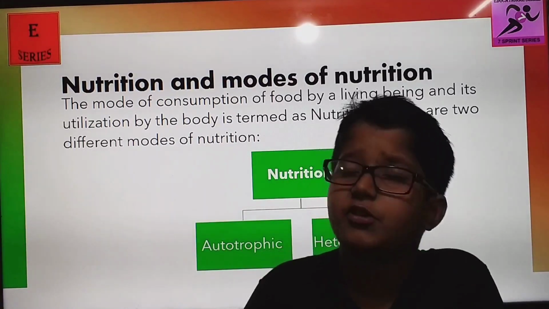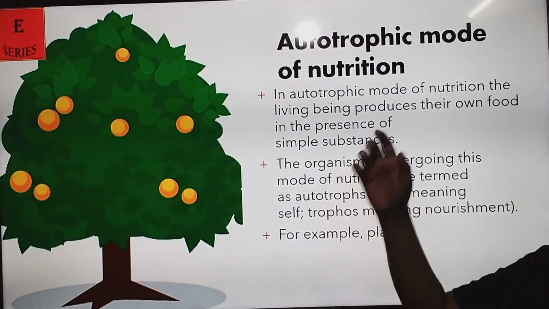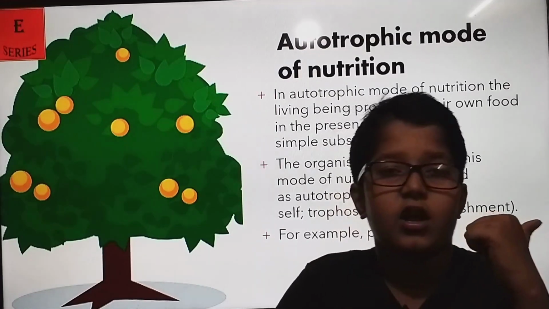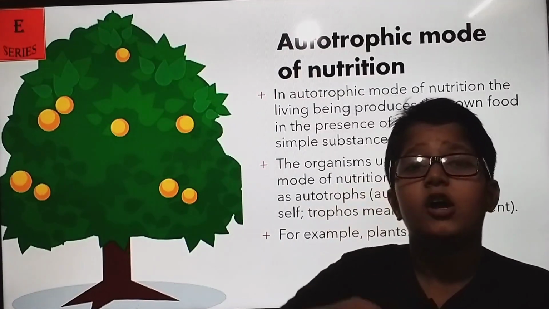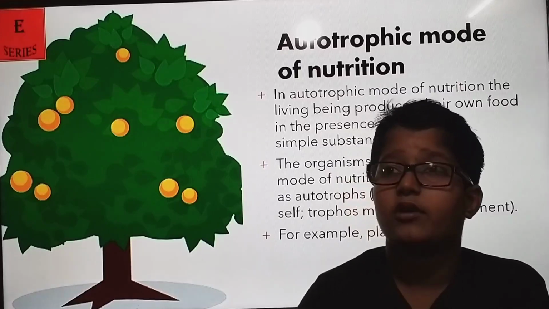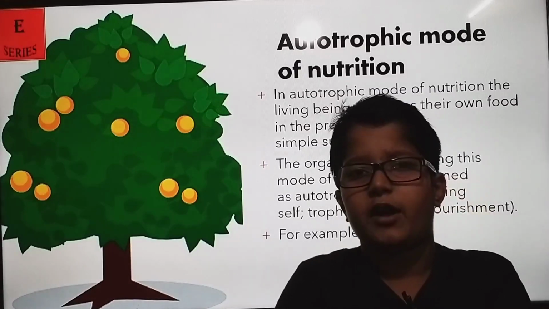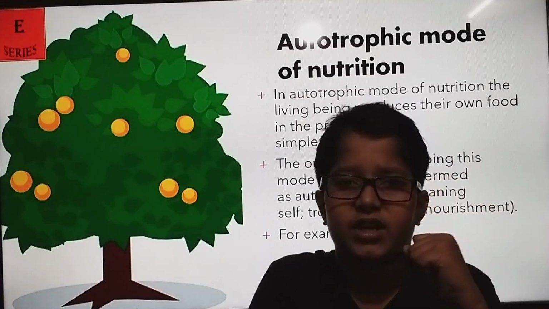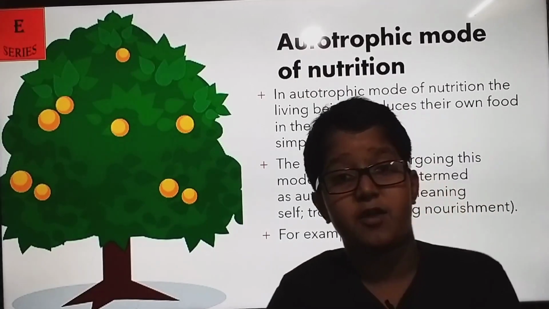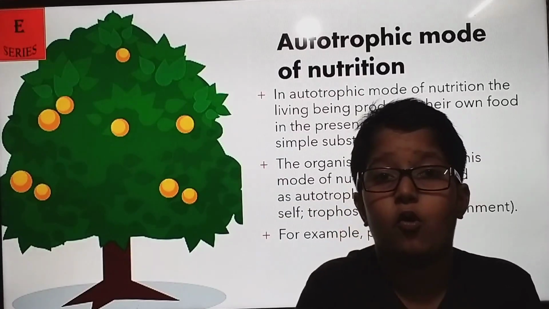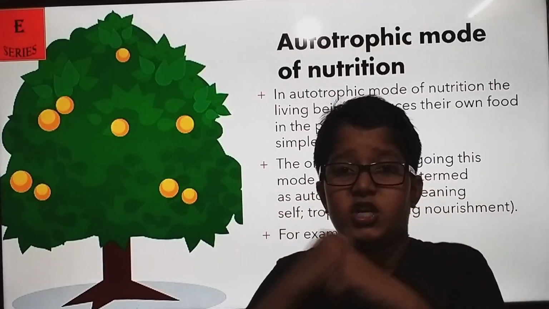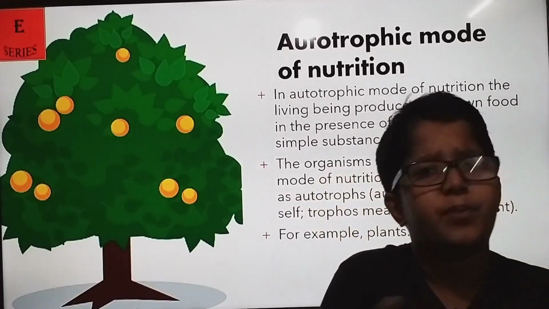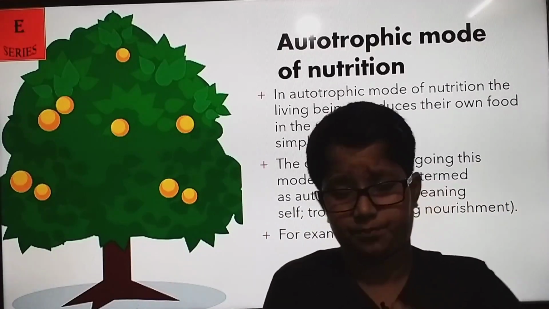You have learned in class 7. So what is the autotrophic mode of nutrition? Earlier I said that we learn how plants do nutrition. We animals or human beings take food from other things such as plant materials or animals. You eat a lot of things, from mangoes, bananas, and fruits to chapatis, eggs, meat, and chicken. It's all given by either plants or animals.